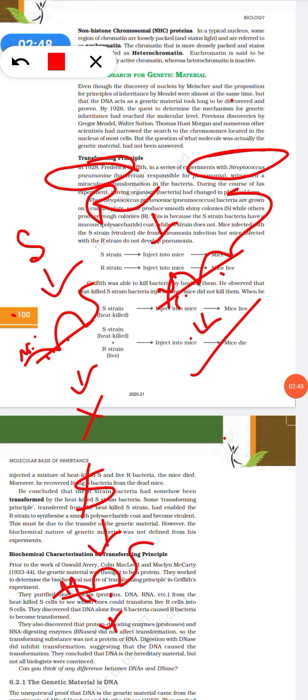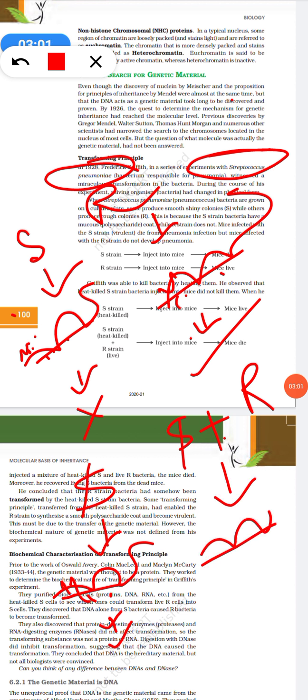And what happened to the mice? The mice lived. And when he combined heat-killed S strain with live R strain and injected this into the mice, few mice were found living and few were found dead.